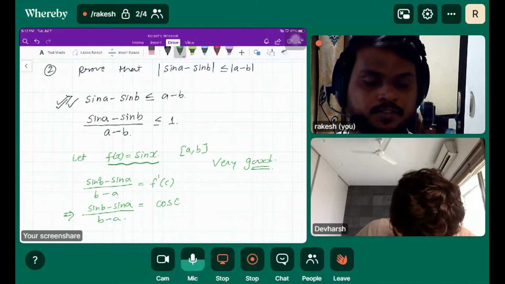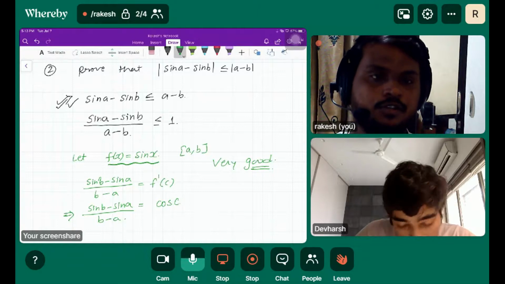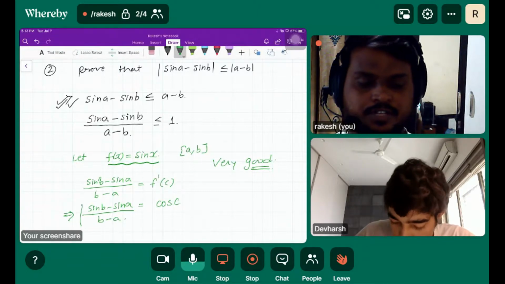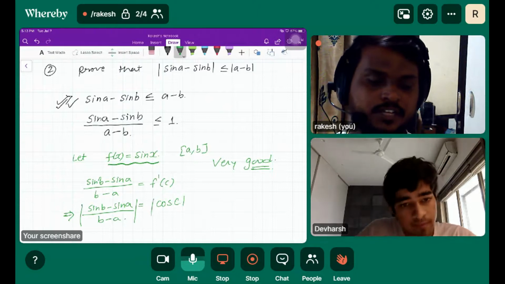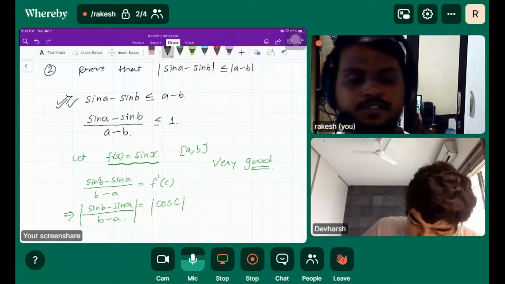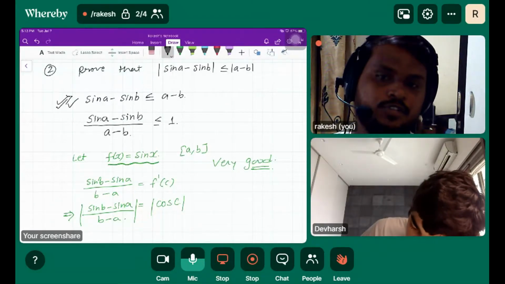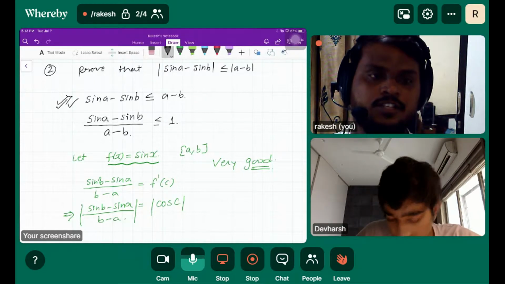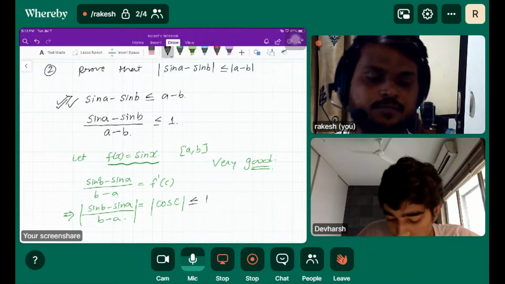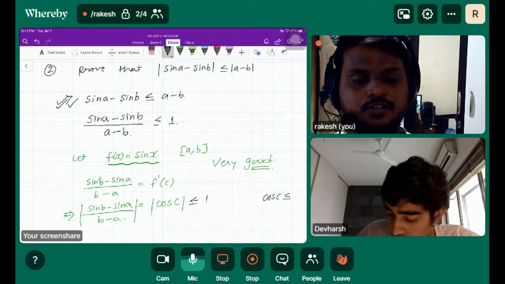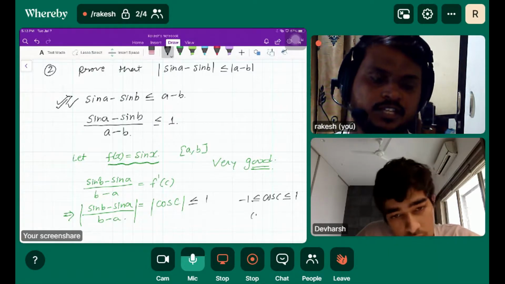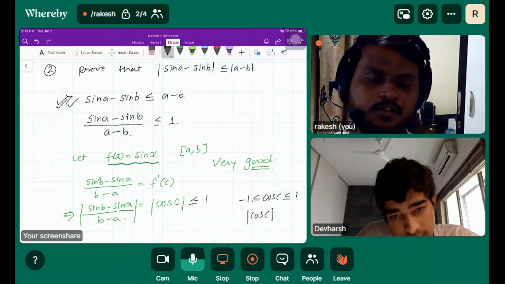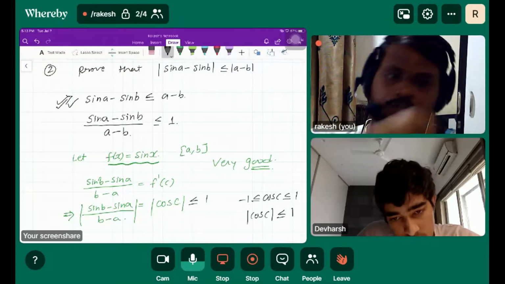But we know one thing: if we take the modulus on both sides, the modulus will give you the positive value of cos c, right? So mod cos c will always be less than or equal to 1, because we know that cos c is always less than or equal to 1 and greater than or equal to minus 1. So mod of cos c will always be less than or equal to 1, right?